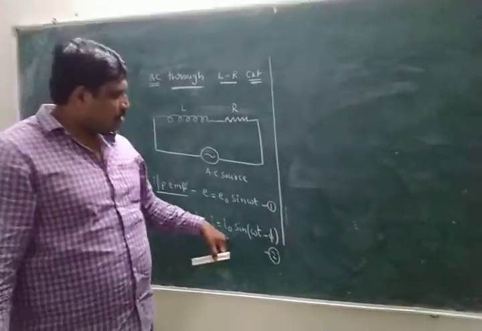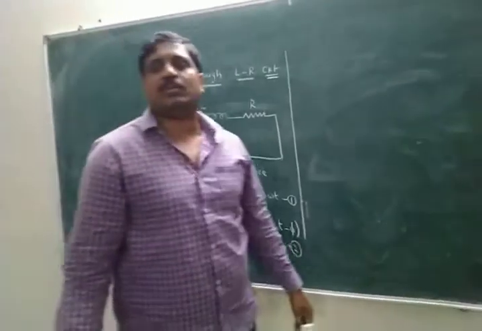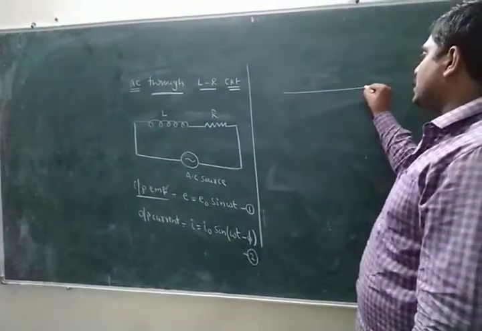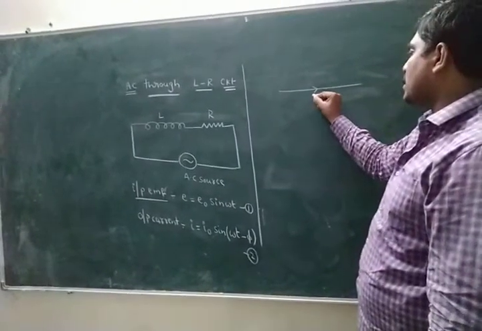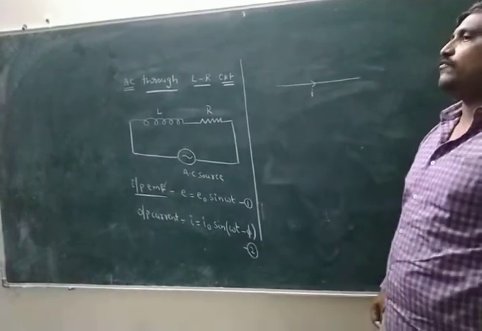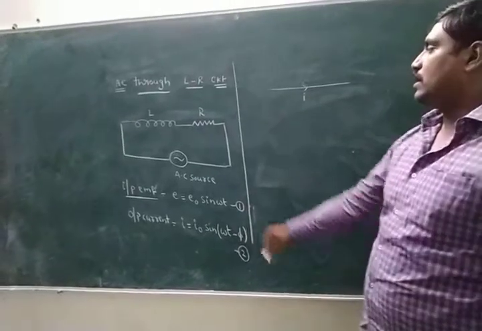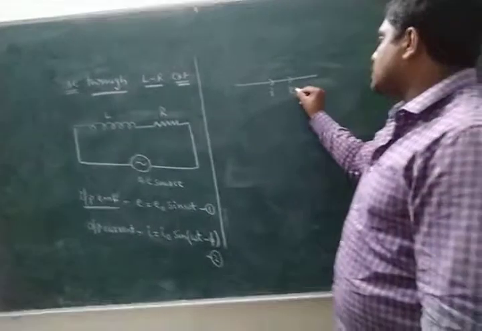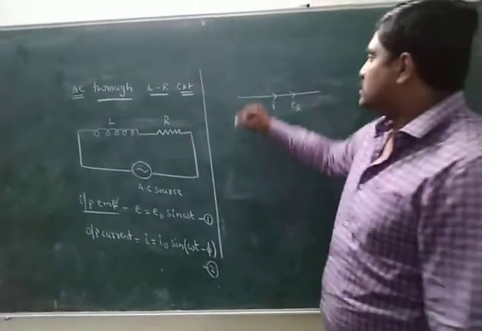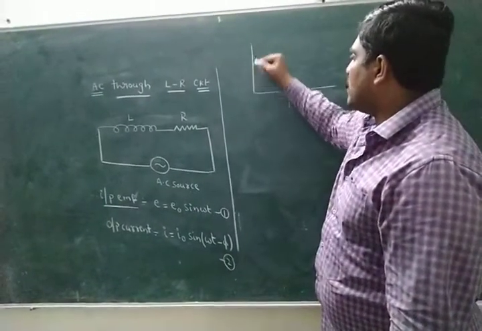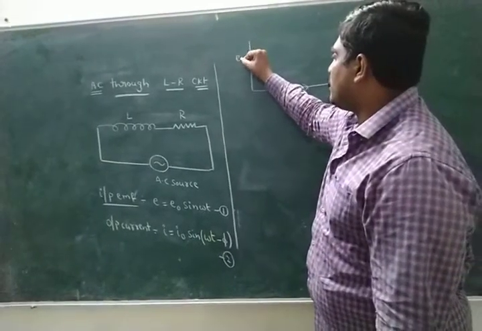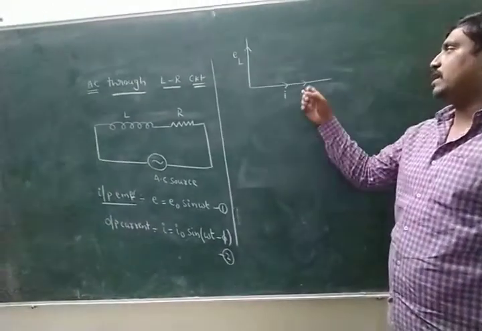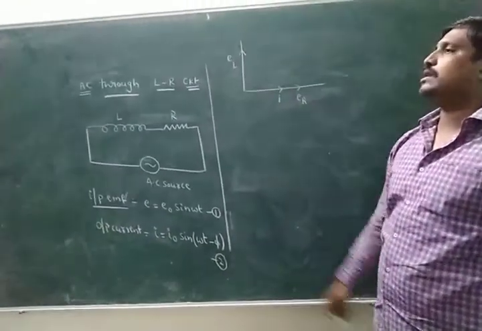Okay, this can be explained by using a phase diagram. Look here. We know that on the x-axis will be the current, according to the phase diagram. Next, ER is also on the x-axis. Simply, EL is on the positive y-axis. In the LR circuit, that's why I take ER and EL.